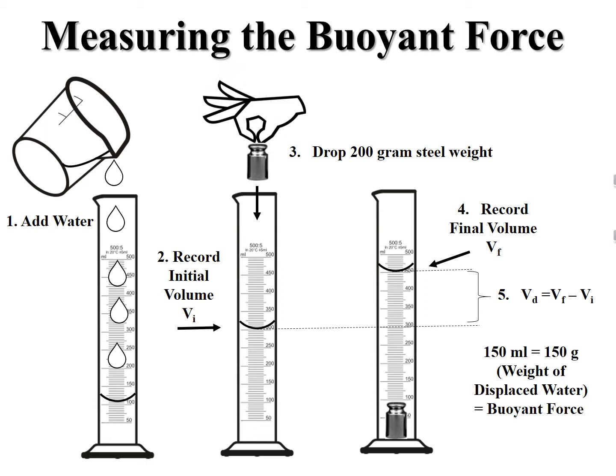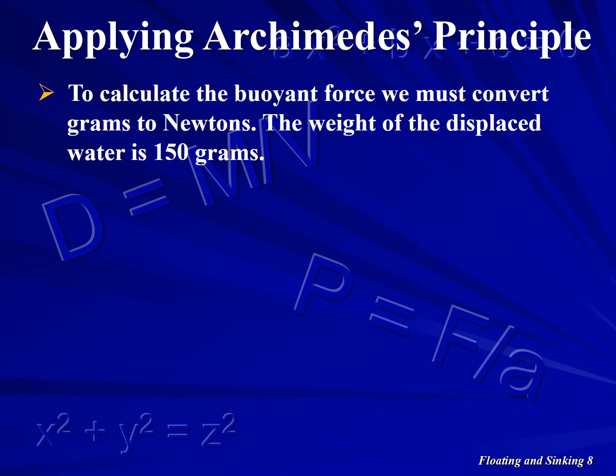Now calculate the displaced volume of water V subscript D by subtracting the initial volume V subscript I from the final volume V subscript F. The volume of water V subscript D is the same as its weight, which we can use to calculate the buoyant force. In order to calculate the buoyant force, we must convert the weight of the displaced water into the standard unit of force, newtons.